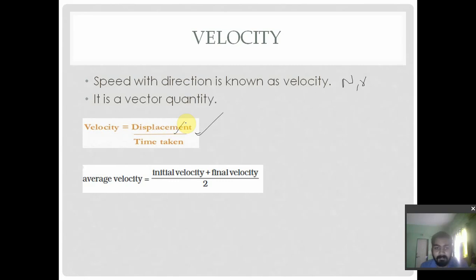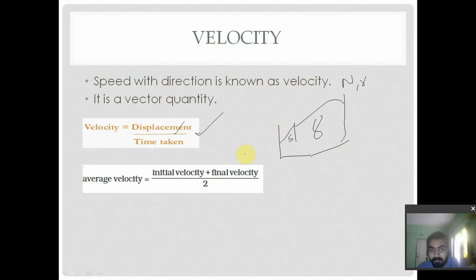Now in some cases, an object is doing non-uniform motion, which we will be discussing in the next video. Suppose he is going with a velocity of 5 meter per second up to this point, and then changes the velocity to 8 meter per second. That is non-uniform motion, that is, velocity is changing. Hence when velocity changes, acceleration also changes. That we will discuss in upcoming slides.